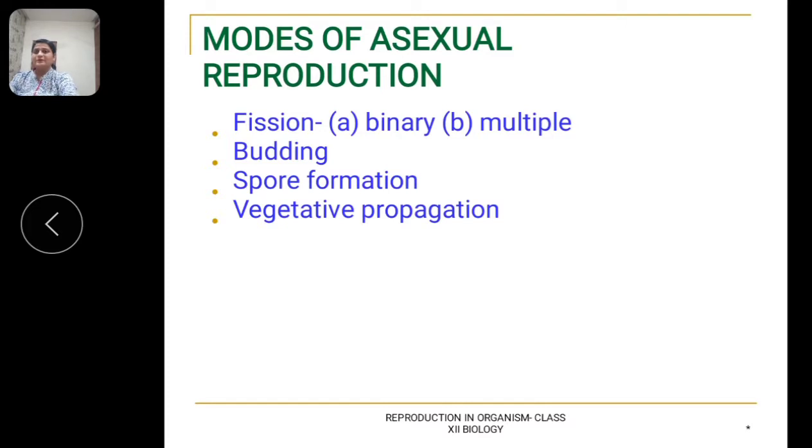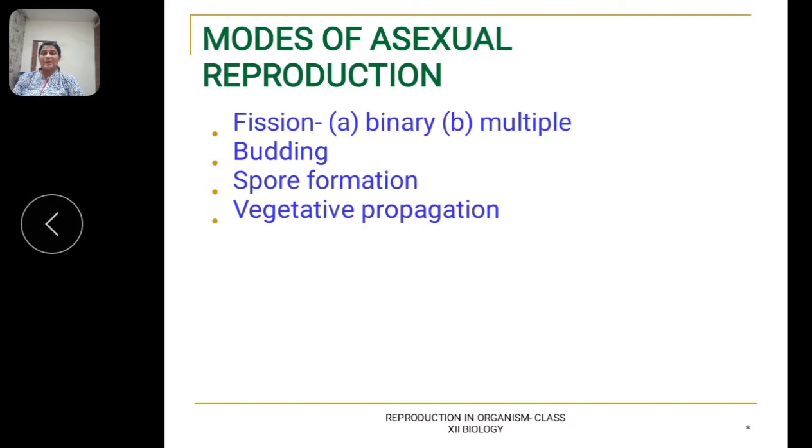So let us study the first type of asexual reproduction, that is fission, in detail. Fission is the division of the parent body into two or more daughter individuals identical to the parent.